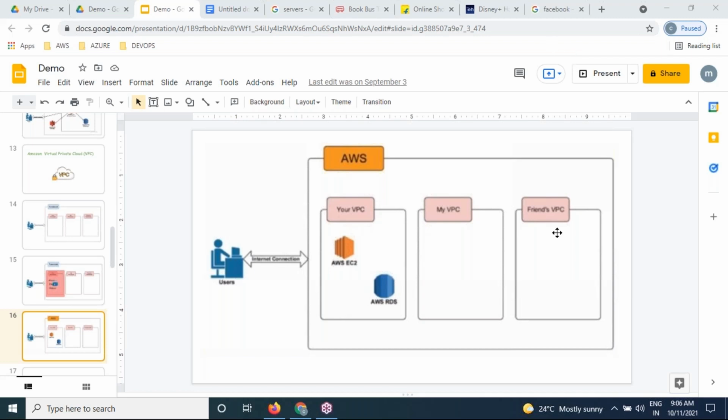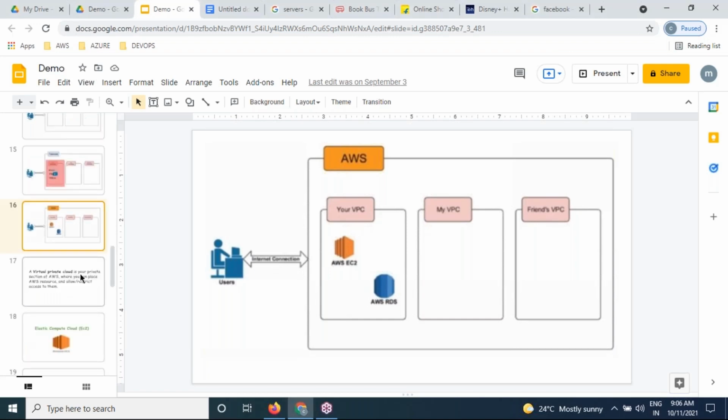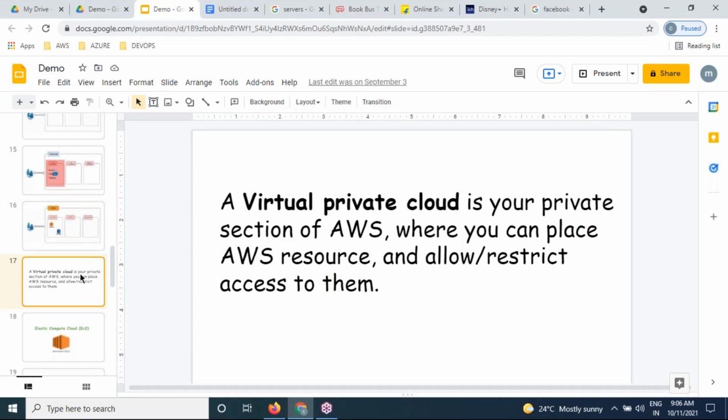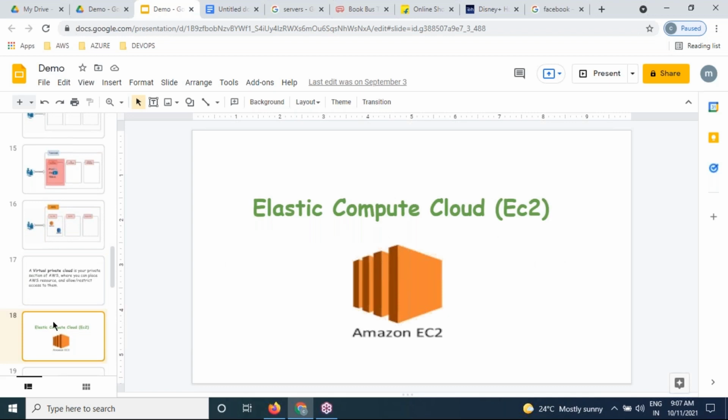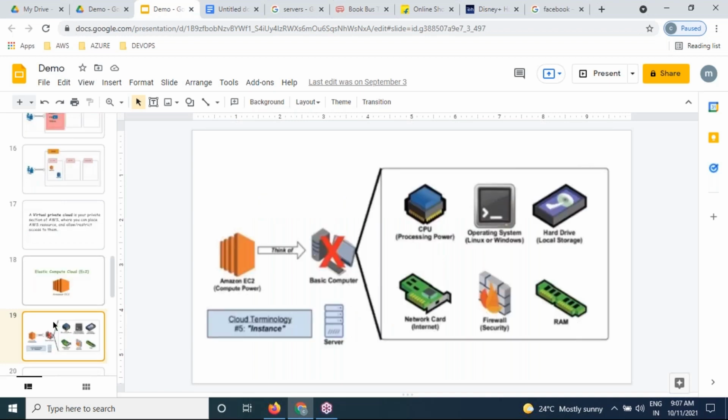Let me continue, guys, please. Understood very clearly? What is a network? Similarly, let us assume your office network. The same way, EC2. What is EC2? Let us assume your computer. In your computer, what are the components we have, please? Anybody help me? RAM, CPU, motherboard, NIC card. All these things or not? Please tell me.